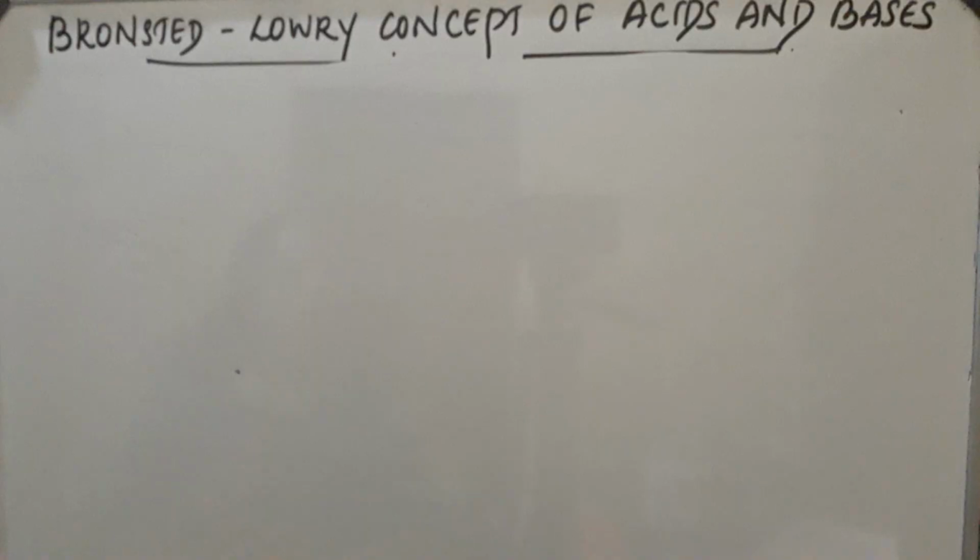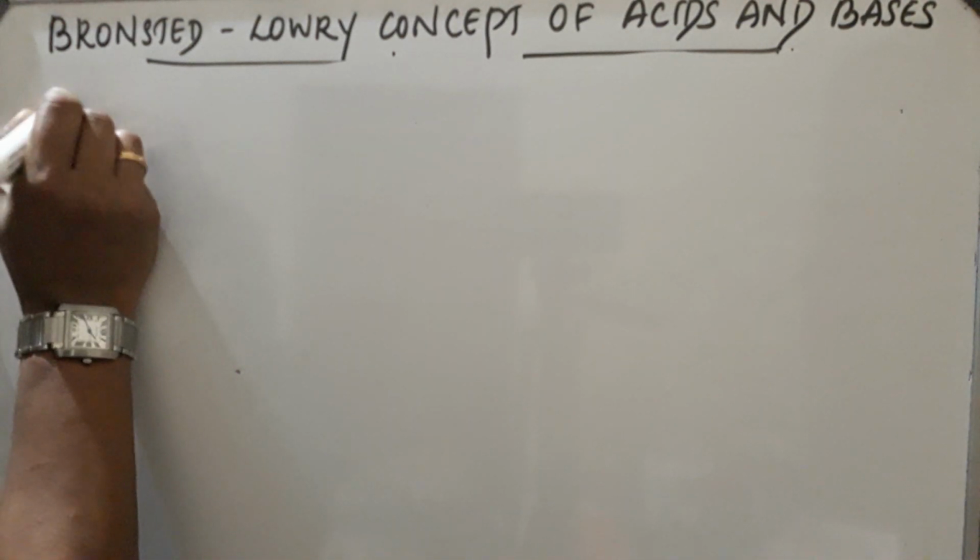Okay. Bronsted Lowry concept of acids and bases. So, according to Bronsted and Lowry, acids can donate hydrogen ions or they act as proton donors. Okay, and bases are capable of accepting hydrogen ions. They act as proton acceptors.